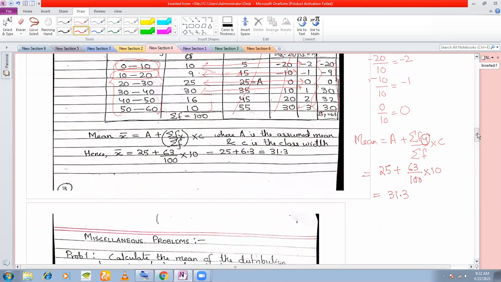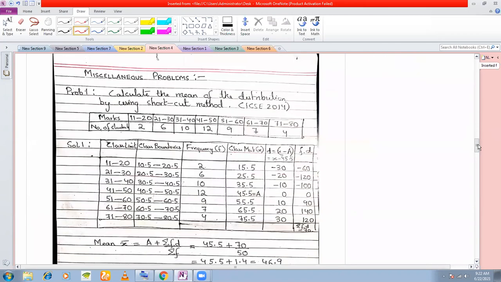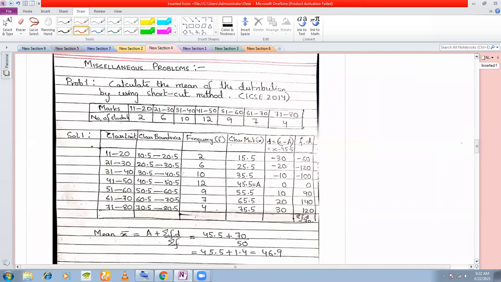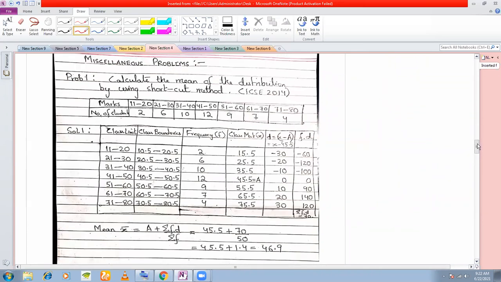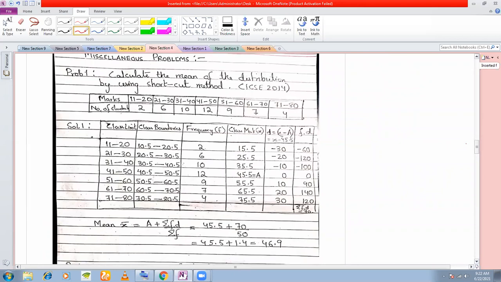Okay, now once we know all the techniques, we move on to some miscellaneous problems where we'll have to see which method to apply. So problem number 1 here is: calculate the mean of the distribution by shortcut method. Shortcut method means deviation method. The question is from the 2014 paper, and they have mentioned this method to you. If they mention shortcut method, it does not mean step deviation method. You will have to do it by deviation method or shortcut method only.